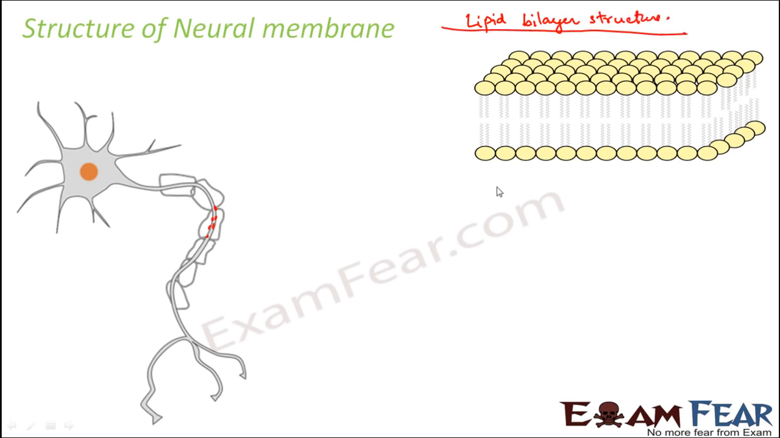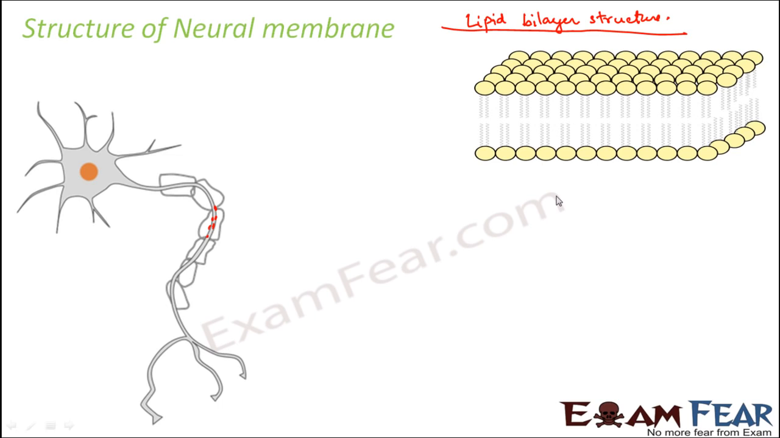Now this lipid bilayer structure acts as an insulator. What do I mean by insulator? An insulator means something that doesn't allow anything else to pass through it. So this lipid bilayer structure is an insulator in the sense that it does not allow any ions to pass through it. Nobody can pass through the structure as such, so it does not allow the ions to pass through it.